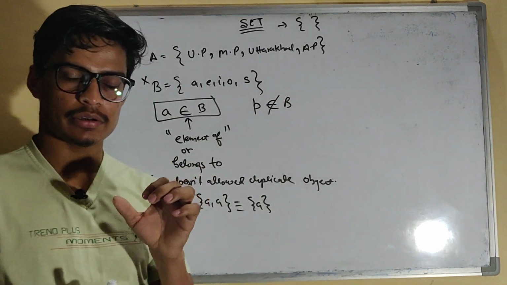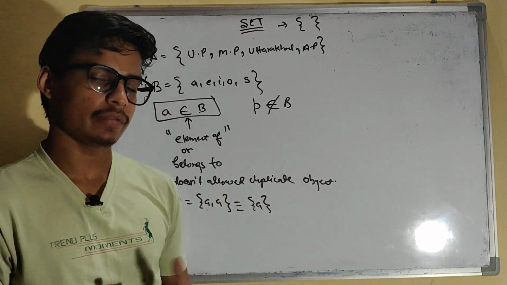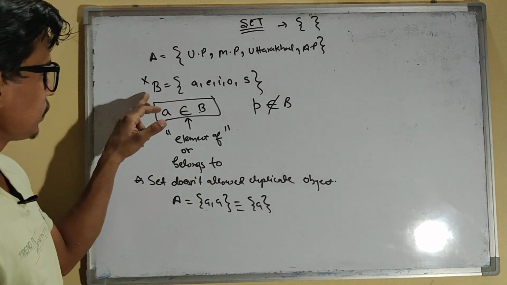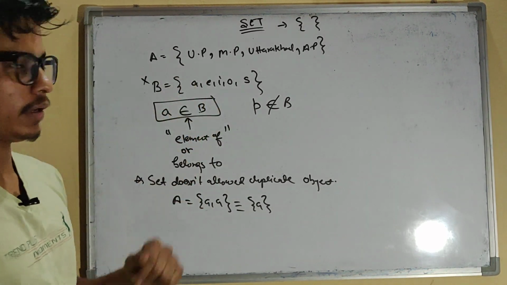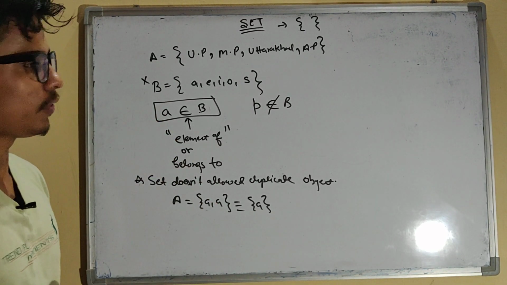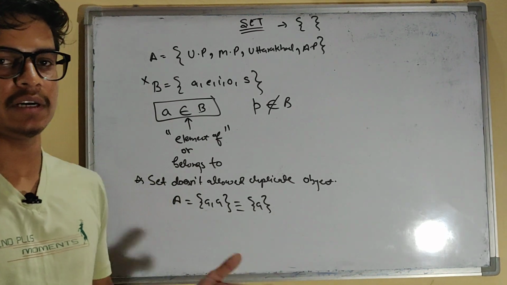You can think about why this different form is required. If I say B is a collection of vowels or consonants, they are very limited, 21 consonants and 5 vowels.